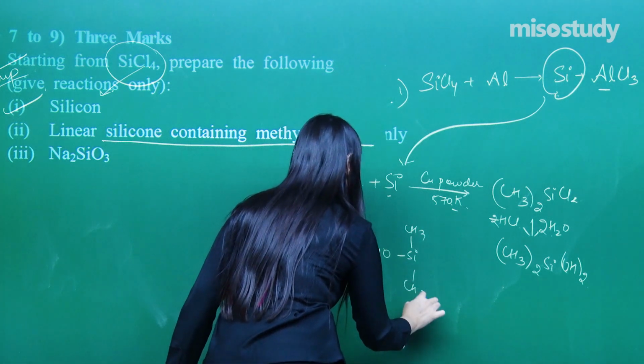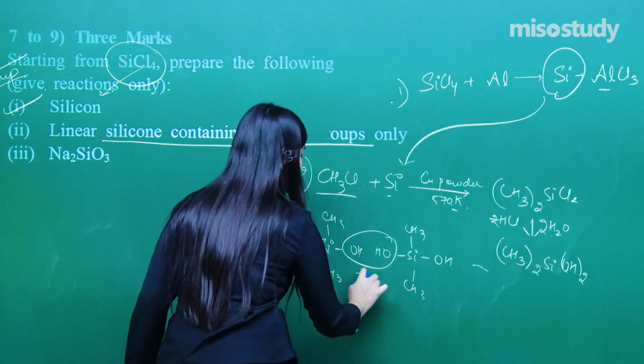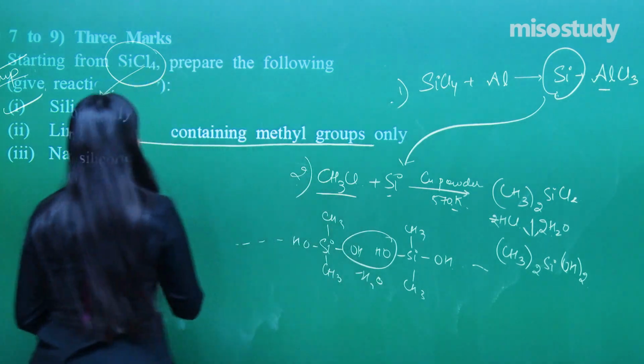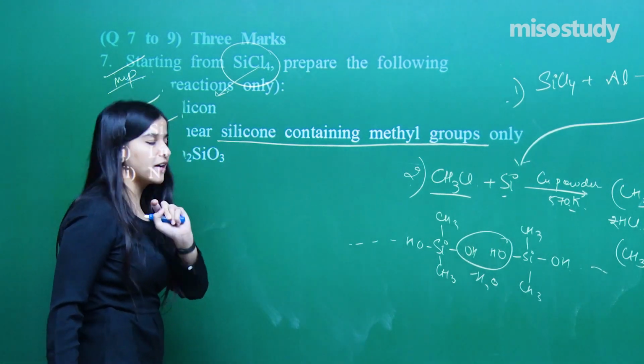Right? Are you able to do that? And so on and so on. Loss of water molecule, we get a linear chain of it, right? Again, I am not going through the entire reaction, you have to do that.